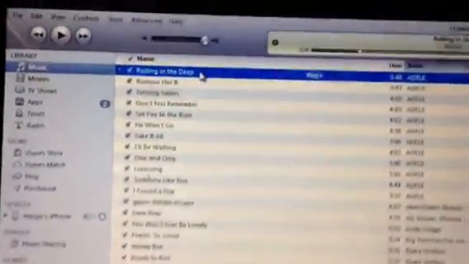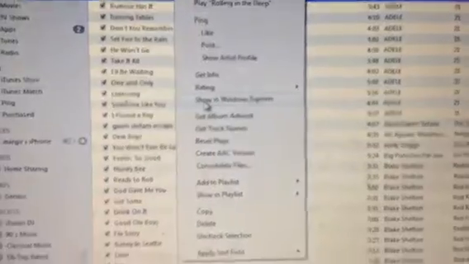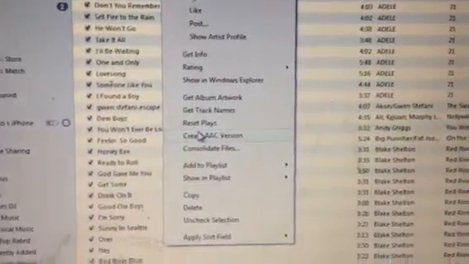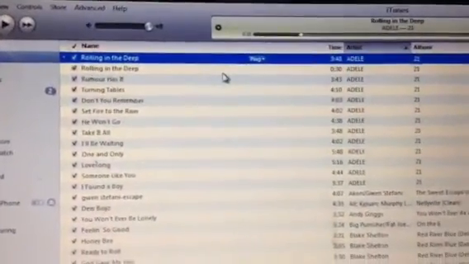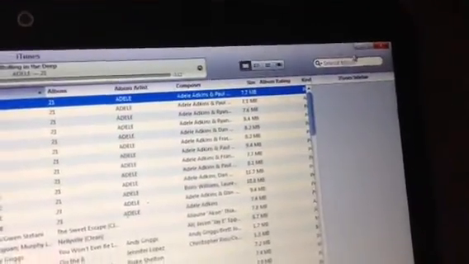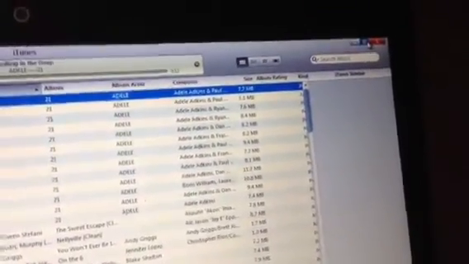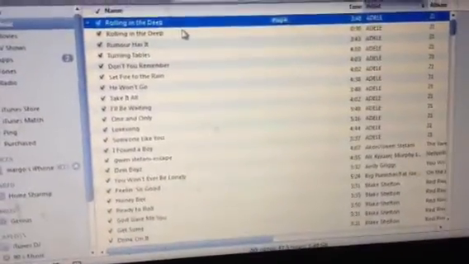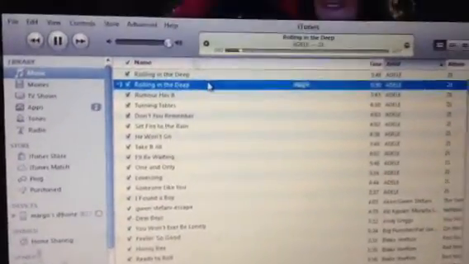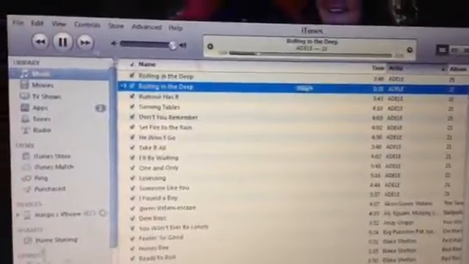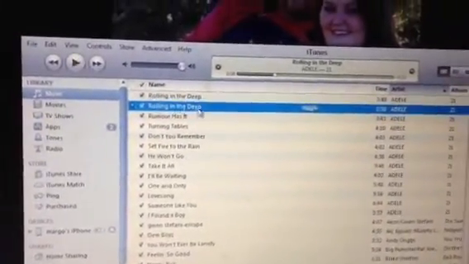Go back up to your song, right click it. Go down to Create AAC Version. And it's right there. Make your iTunes smaller. Okay. Now find the one you want, click on it. Just to make sure that it's good. Okay.